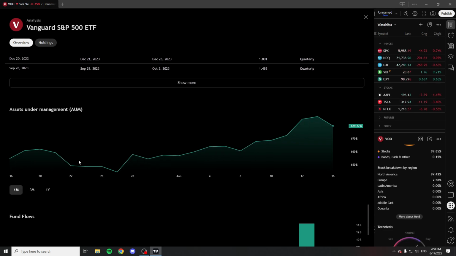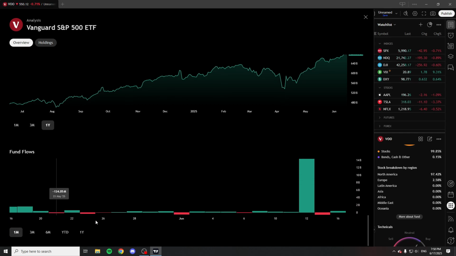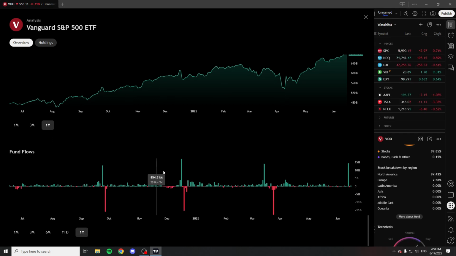And as you can also see down here, the assets under management they have has just been increasing ever since, forever and forever. A year ago, $200 billion less under management. Now it has just increased insanely much, which is of course nice to see. As you can see, sometimes we see huge inflows and of course also outflows of cash in this ETF, which is quite normal, but that's of course very great to see that so much flow is in and out of the ETF, which means it is quite healthy.